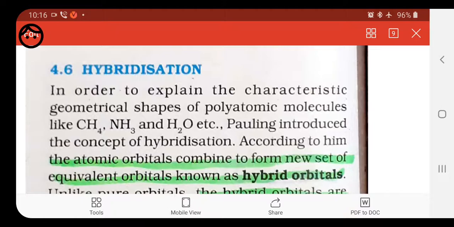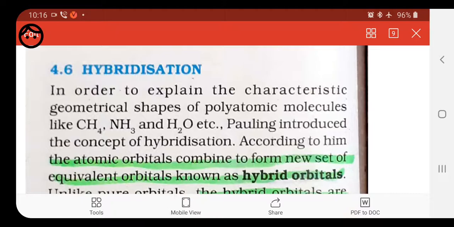It was only with the advent of VBT, that is valence bond theory, that the shape of molecules could be explained more accurately. According to the valence bond theory, a covalent bond is formed by the overlap of half-filled atomic orbitals, that we have done till now.